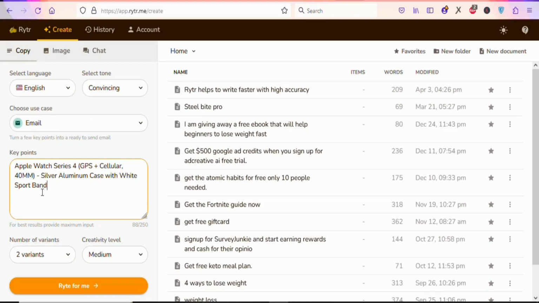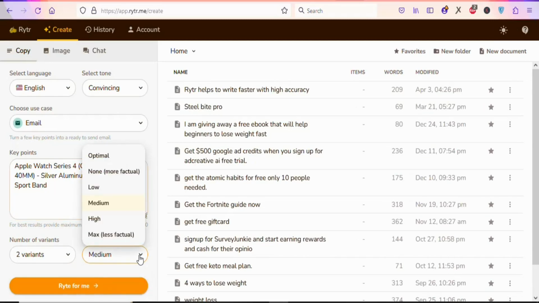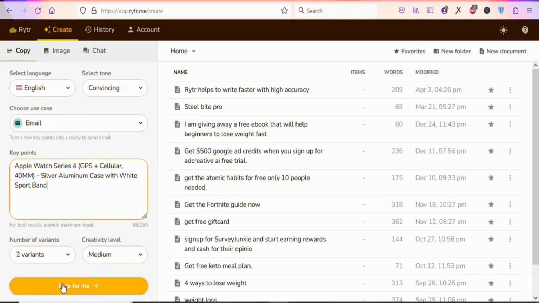So now once you have the features, you have to select the variation. So just click on it and then select any variation that you want. Once that is done, you are going to click right here and then select the creativity level. So in this case, I'm going to leave it with medium. Once that is done, you are going to click right here, write for me.